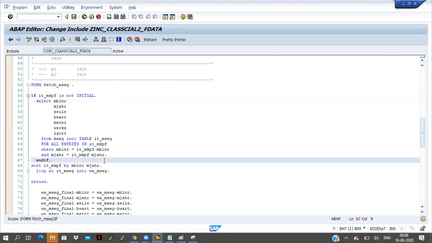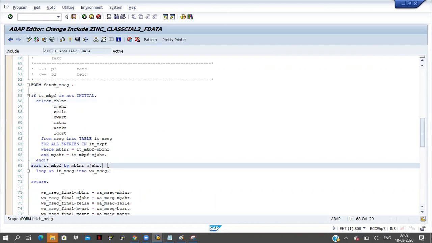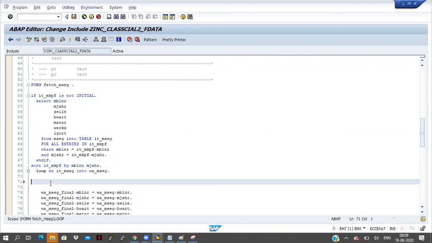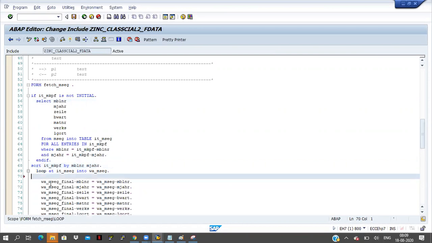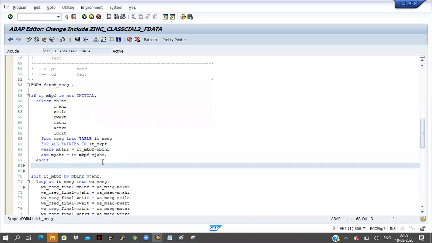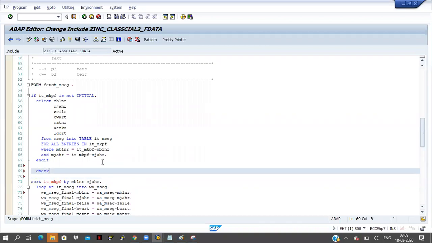For example, I'm writing here check IT_MKPF is not initial. Like this we have to give one condition. Without a condition we cannot use check here. If you are using check, then a condition must be there, otherwise it will throw an error.